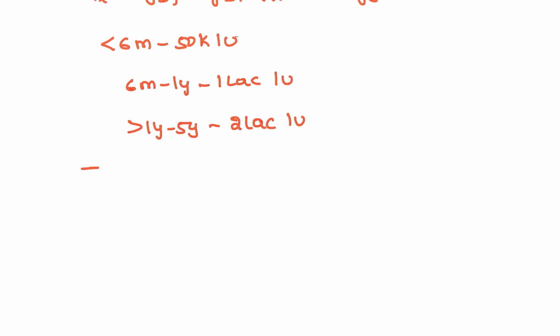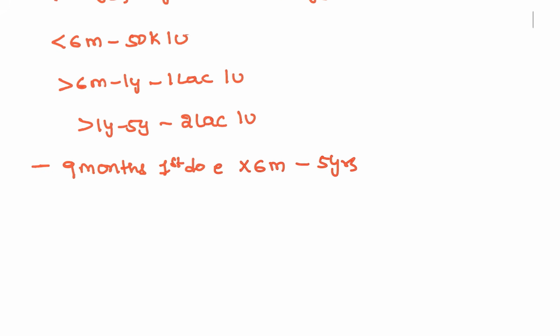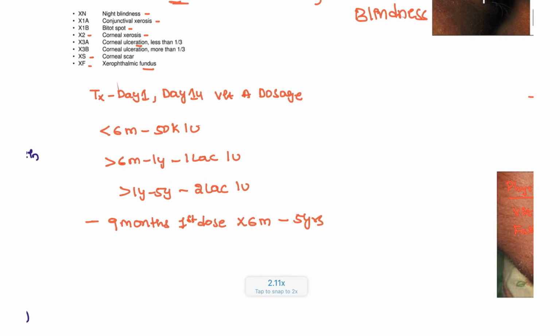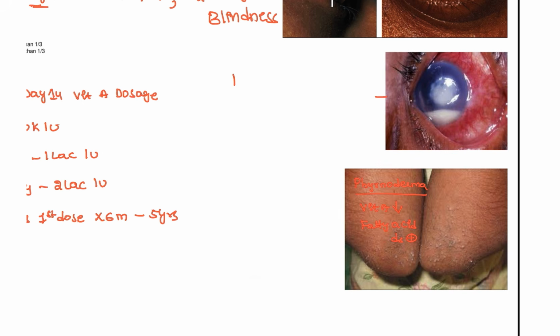And in the general immunization, we are going to give at 9 months, that is the first dose, followed by every 6 months until 5 years. This is how we are going to give for this patient, right? Next, can vitamin A present with toxicity? Yes, vitamin A can present with toxicity also. Why? Because it is fat soluble.